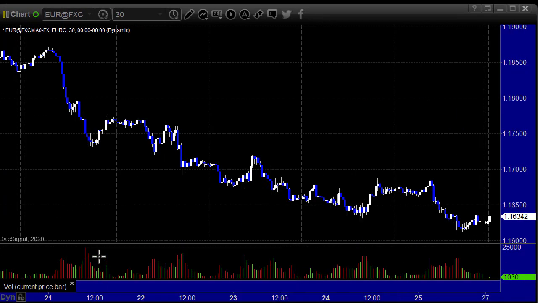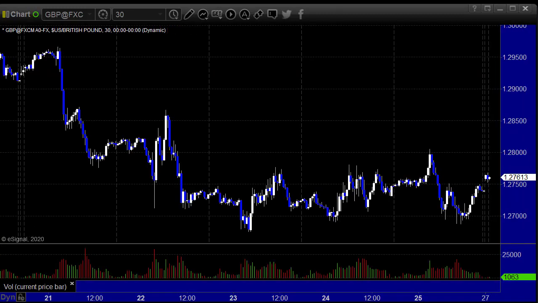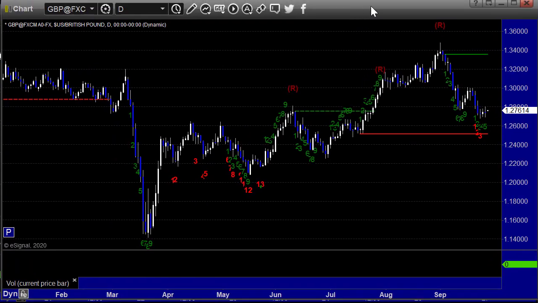So here's the euro dollar. High to low for the week is actually decent. I mean, it's 250 pips. A lot of the move was Monday and Tuesday, but then dead flat after that. In terms of the pound dollar, high to low for the week was 250 plus pips, but most of that action was Monday and Tuesday. The rest of the week was just dead flat in a 100 pip range, which is not good. So there's nothing much to say about any of that right now.